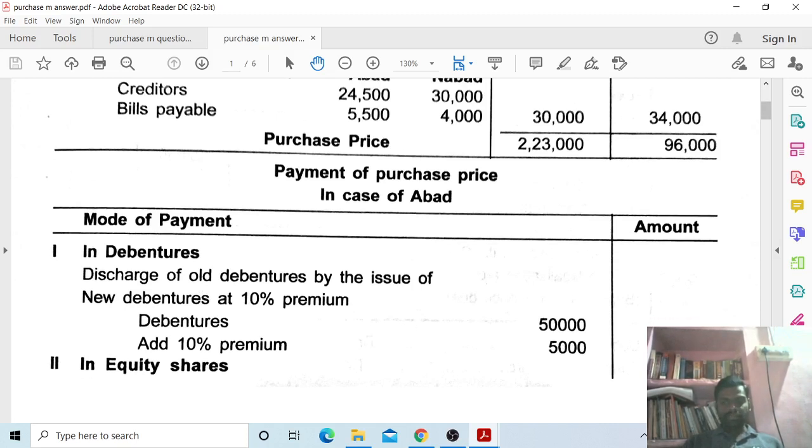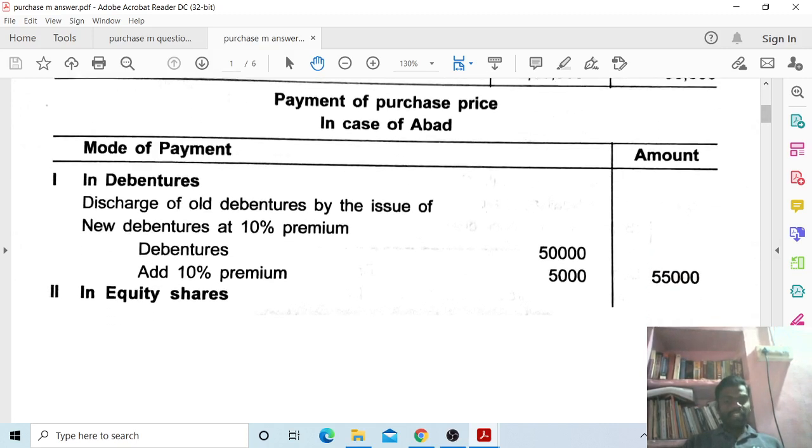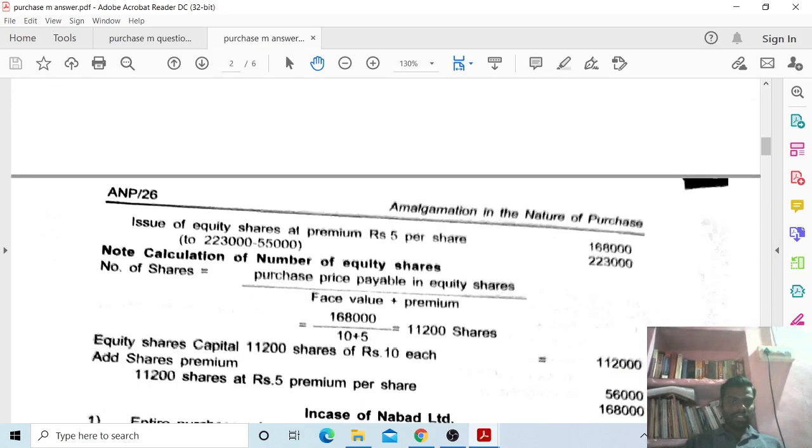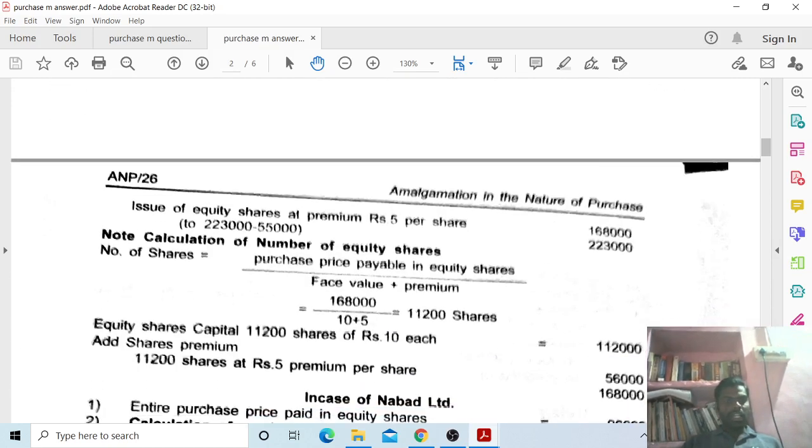Next, in equity shares: issue of equity shares at a premium of rupees 5 per share. So 2,23,000 minus debenture value 55,000, the remaining value is 1,68,000.